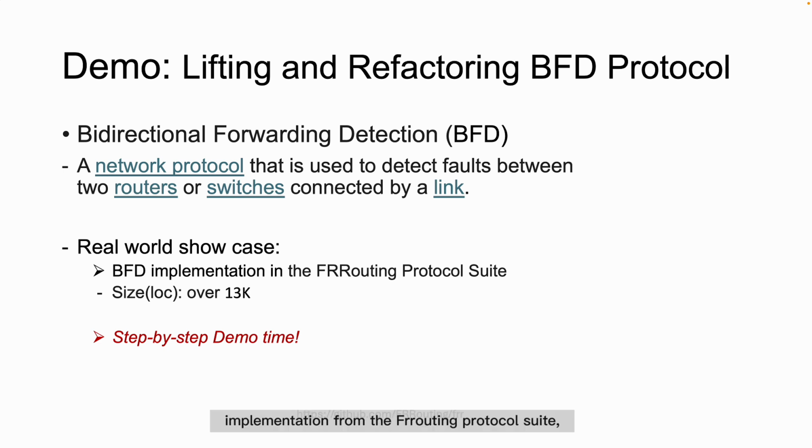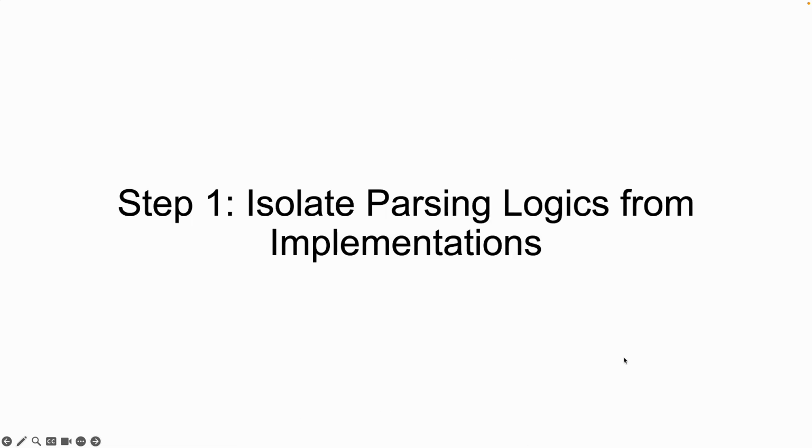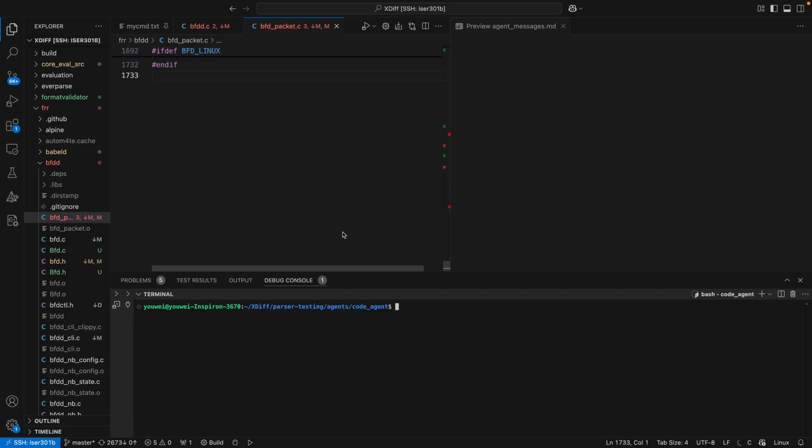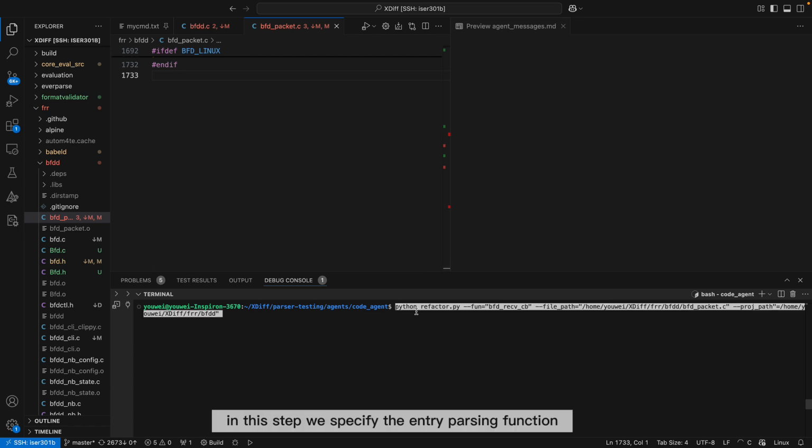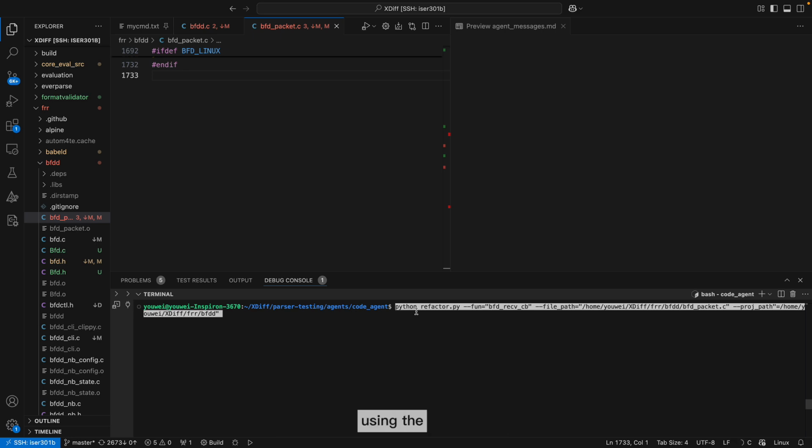We use a BFD implementation from the FRR routing protocol suite, which contains more than 13,000 lines of code. I will walk through the demo step by step. Let's begin by running step 1. In this step, we specify the entry parsing function and the project repository path using the provided command. In this example, the entry parsing function is bfd_receive_cb, located in the bfd_packet.c file.